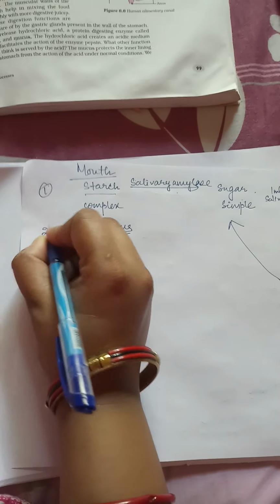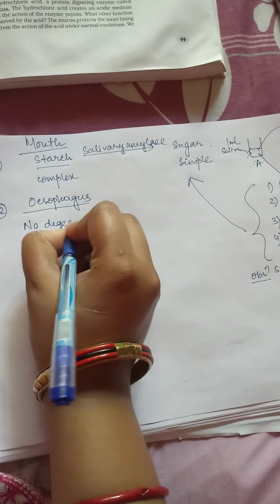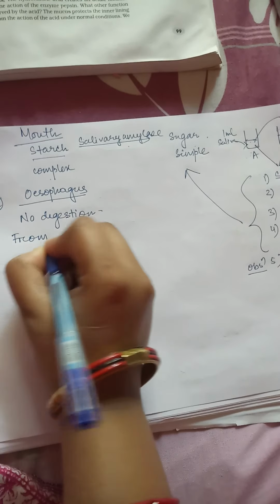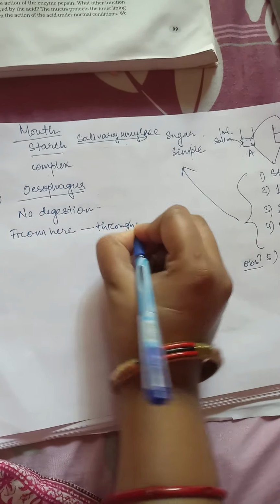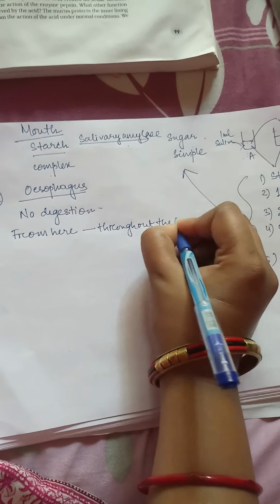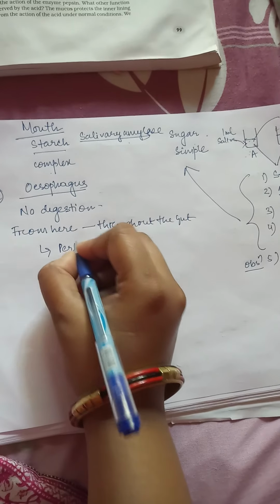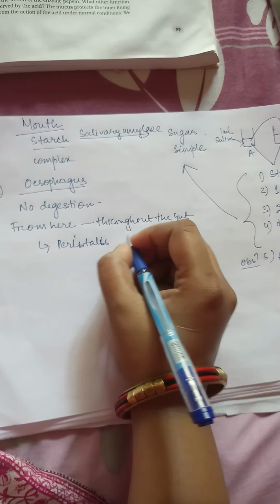This is the second organ. In the esophagus, there is no digestion. There is no digestion, but from here, throughout the gut, what happens? Peristalsis occurs.